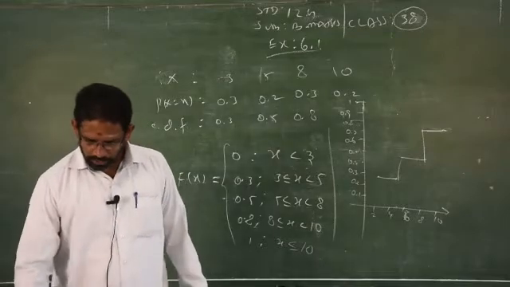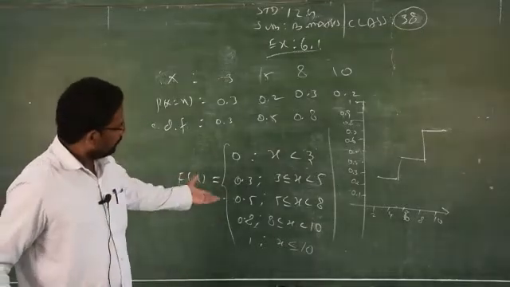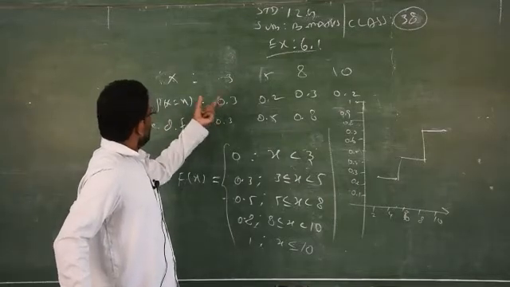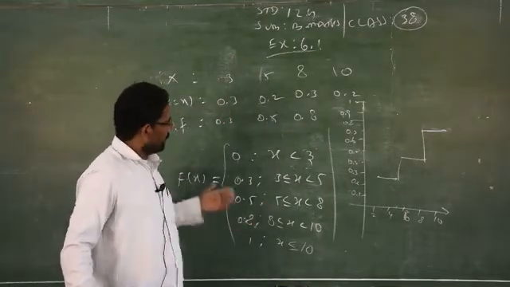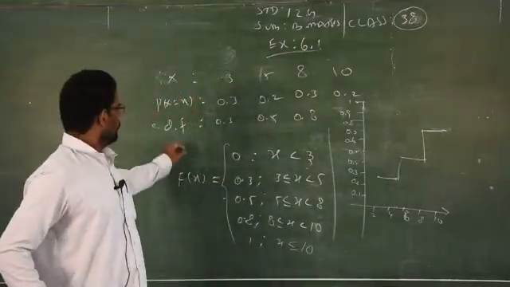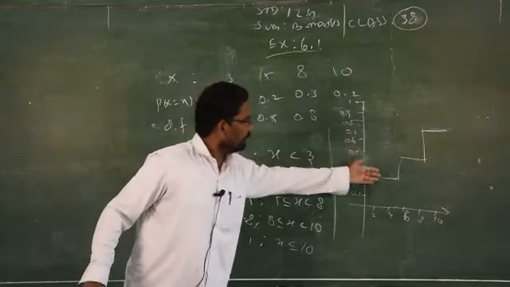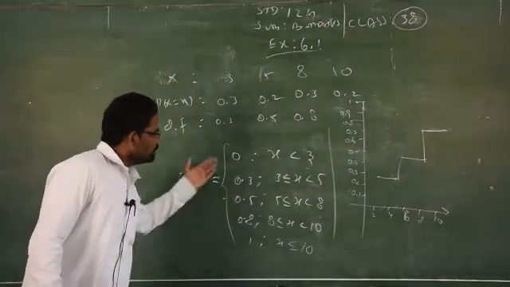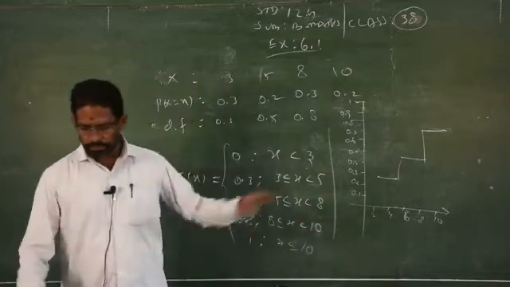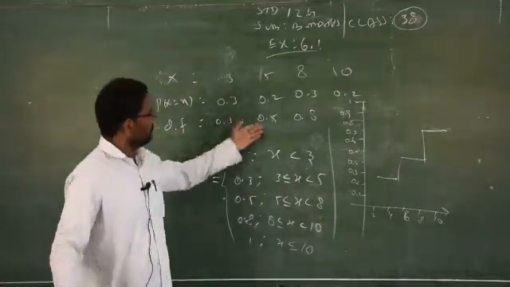Clear? Otherwise, you can draw the graph for probability, then go for the CDF. I did the CDF straight away. After finding the CDF, I can apply the distribution function concept to plot the points on the graph. This will be very easy. Then you can go straight away from this model.